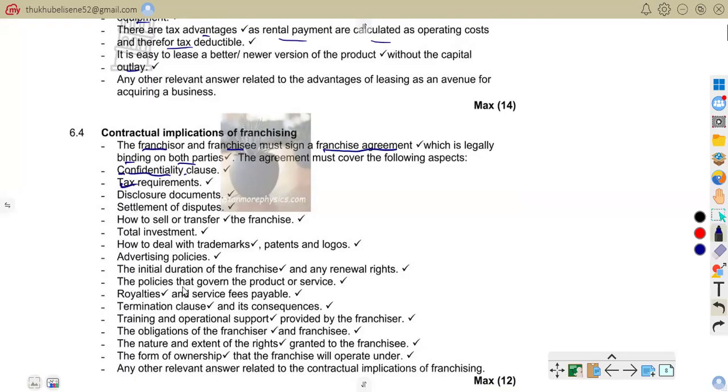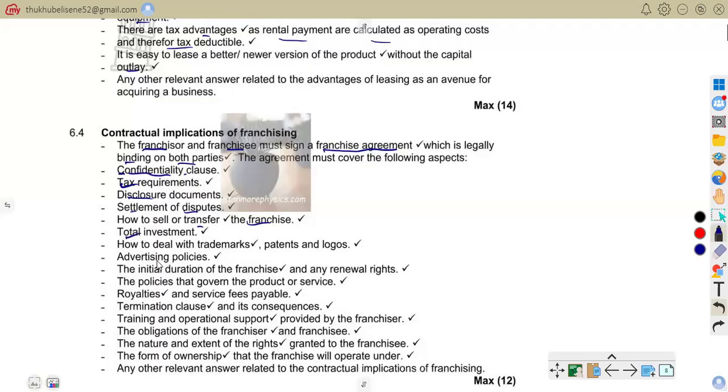Tax requirements. Also, disclosure documents. Documents are to be disclosed. A settlement of disputes. If there are disputes, make sure that they are going to be settled. They are not just being overlooked. We need to settle them so that things will work for the business. And how to sell or transfer the franchise. You are to know how to sell or transfer the franchise.